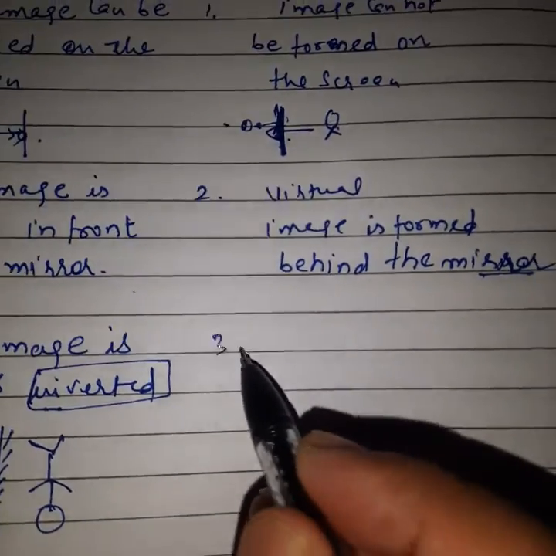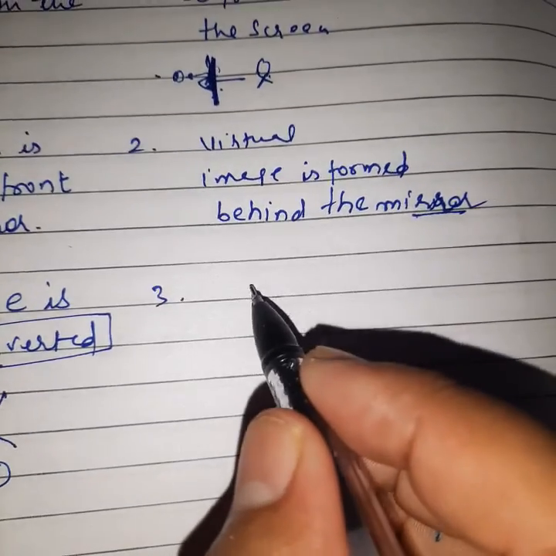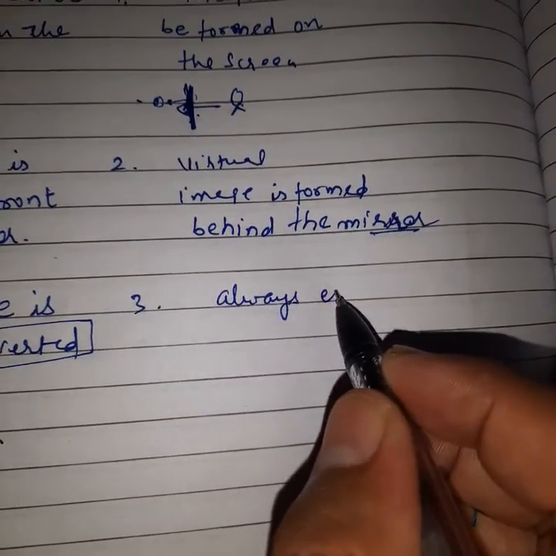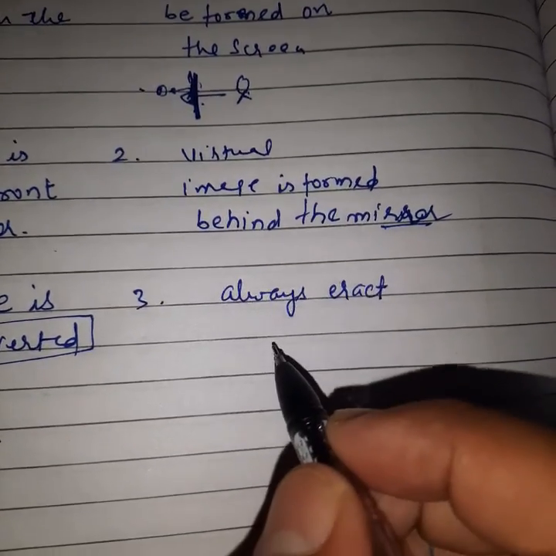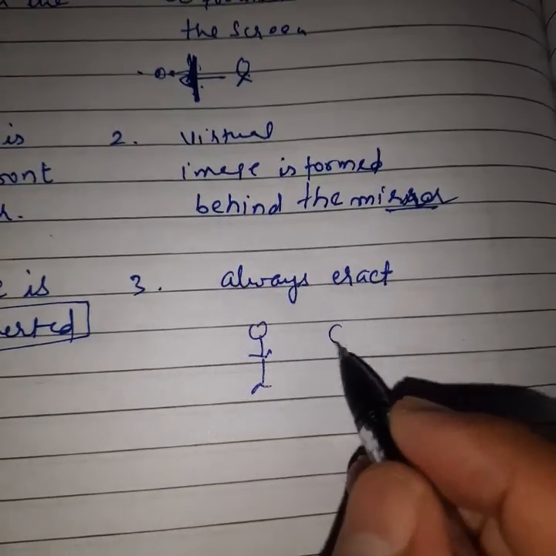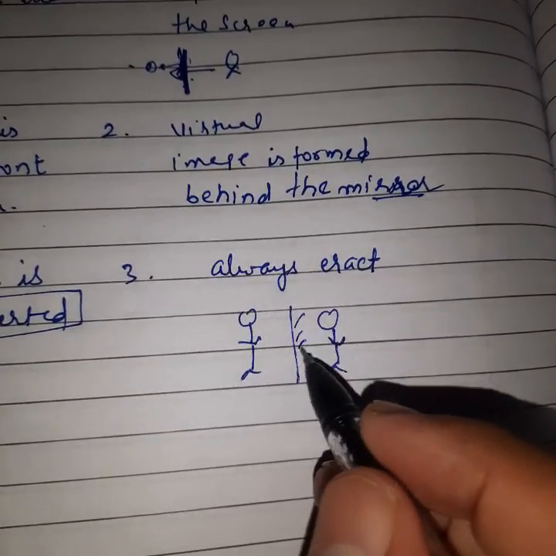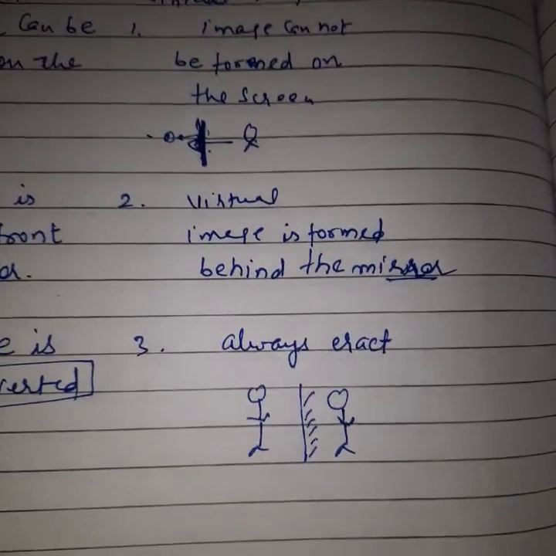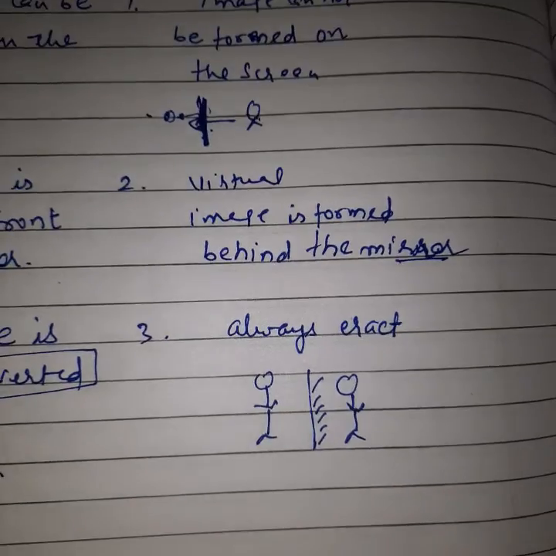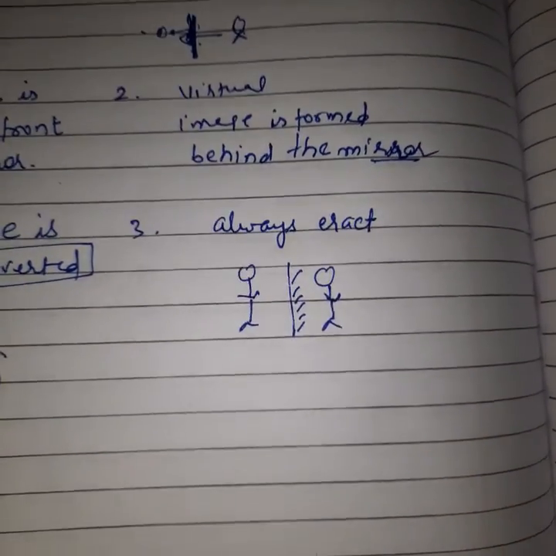So here we can say the third point, a virtual image is always erect. If you are standing in front of the mirror, its image will be just like you, erect. Say yes or no. So these are the simple basic points regarding real and virtual images. Okay or not okay? Yes.